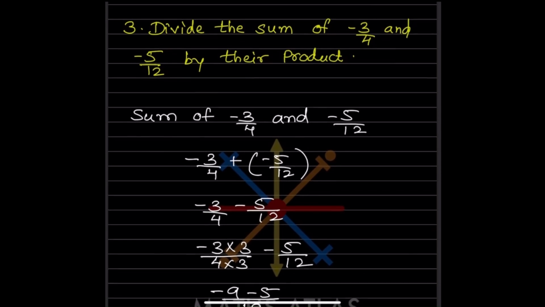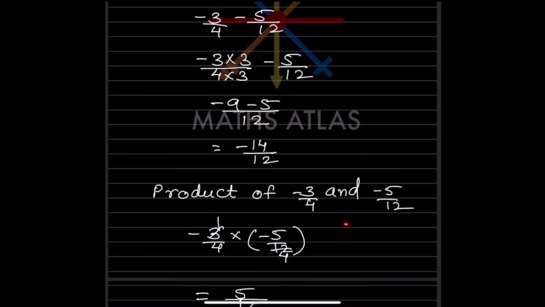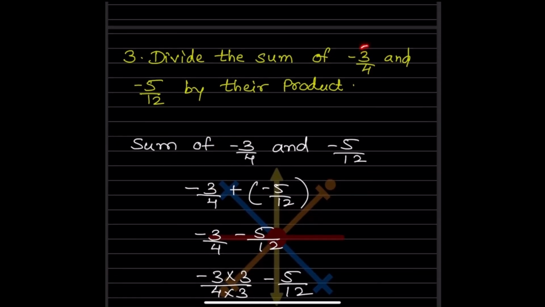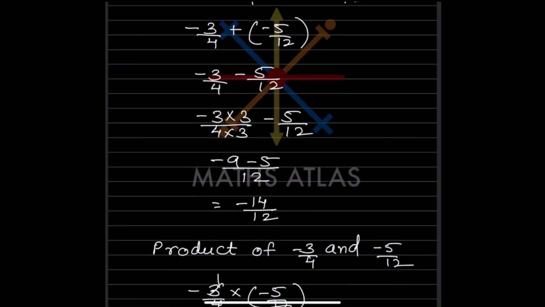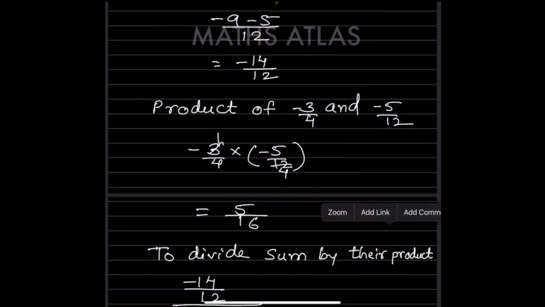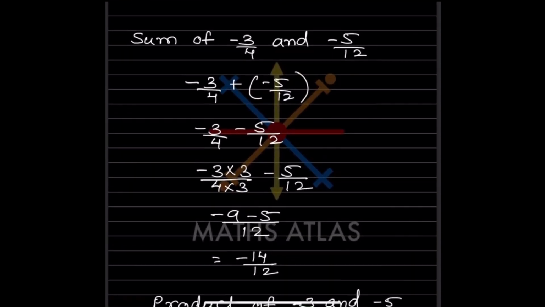Now let us take the product of these two numbers, minus 3 by 4 and minus 5 by 12. So we are going to multiply this one. We can simplify this one. So this is going to be 4. Here minus and minus becomes plus. So 1 5s are 5 and this is going to be 16. So that is going to be 5 by 16. So we got the product and we got the sum.